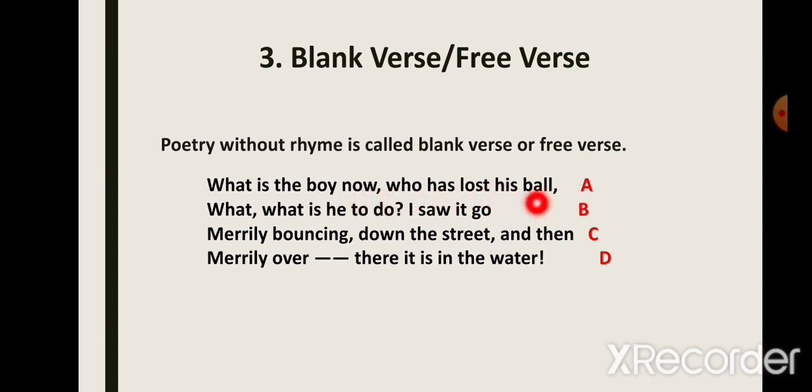Now this line ends with the sound ball and we give it A. Let's look at the next line. What is he to do? I saw it go. Here we've given B since this line does not rhyme. It doesn't sound the same, these two words. So we've given it B. Next, merrily bouncing down the street, and then again there's no rhyme here. So we give it C. Merrily over, there it is in the water. Again, this does not rhyme with any of these words. So we give it the next letter D. So A, B, C, D. If you see, there is no use of rhyming words here. So this we call a blank verse.